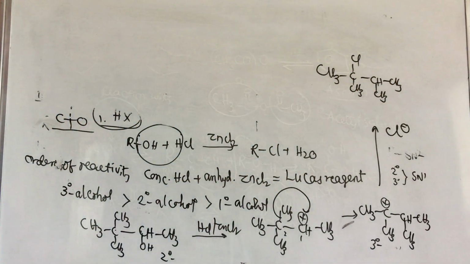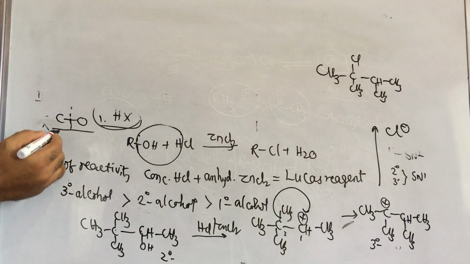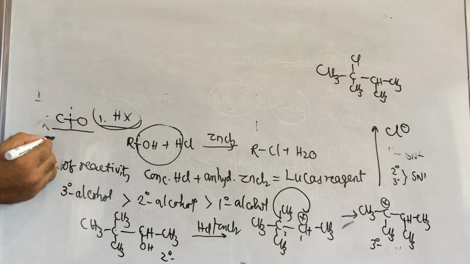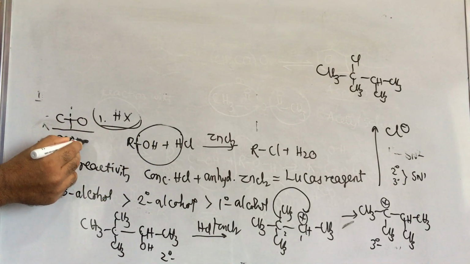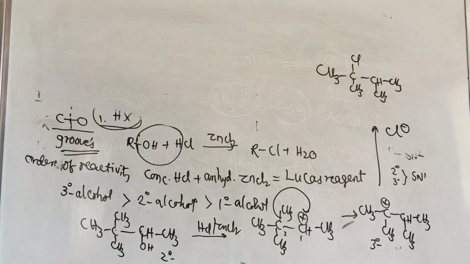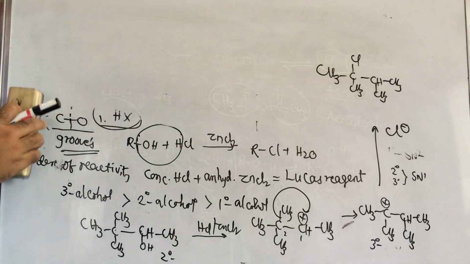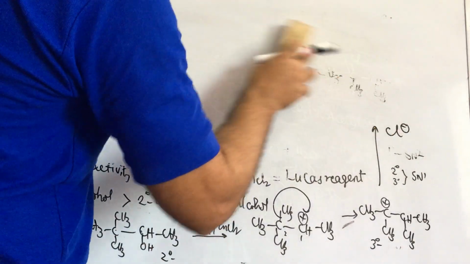Keep in mind, this is also known as Groove's method. Lucas reagent reacts with the alcohol, that is called Lucas method. In that, the only important thing is what the Lucas reagent is, which reacts with the alcohol; their reactivity order is the second importance. Third importance is whether rearrangement takes place or not. If rearrangement takes place, that respective product is the major product. And what is the role of zinc chloride? There is a question I am giving for the students.